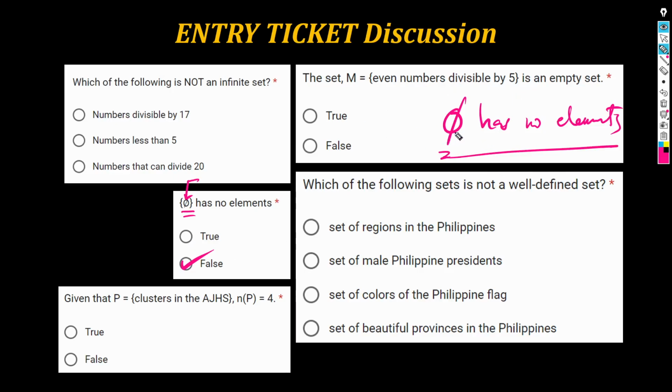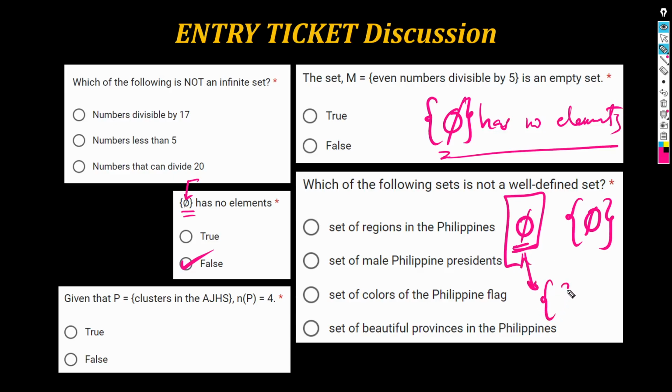However, note how this symbol, the one like a zero with a strikeout, is enclosed in braces. What is the difference? Sir, does that mean this symbol and this symbol are not the same? Correct. They are different. This first one, just by its lonesome, is the same as saying this. And they both mean an empty set.